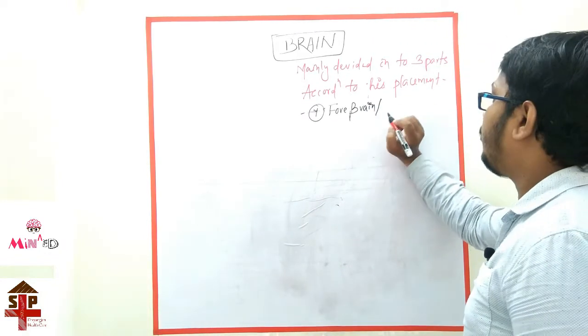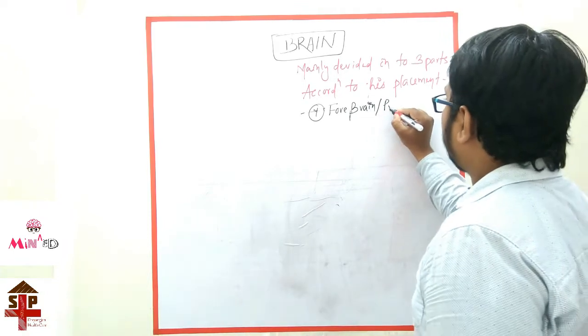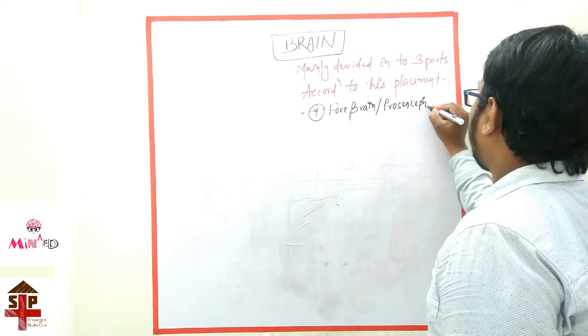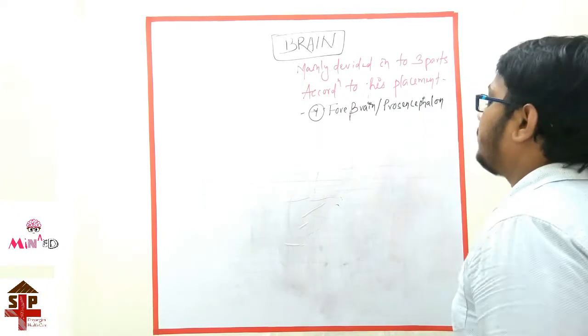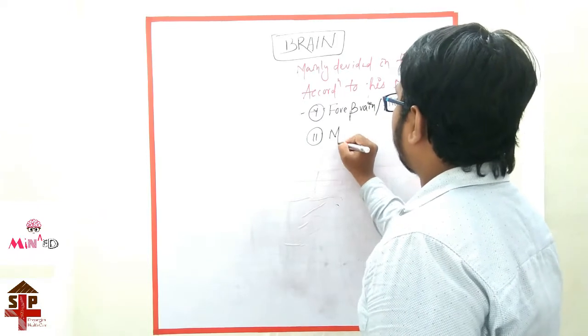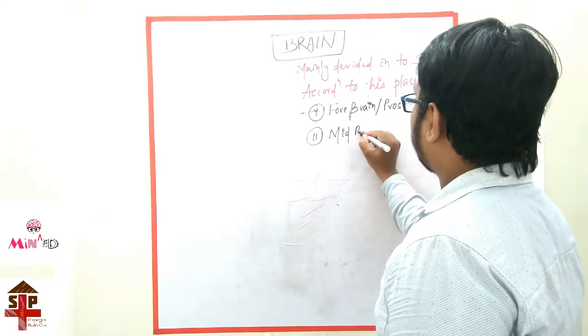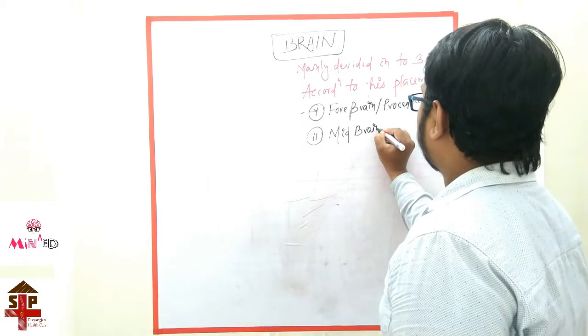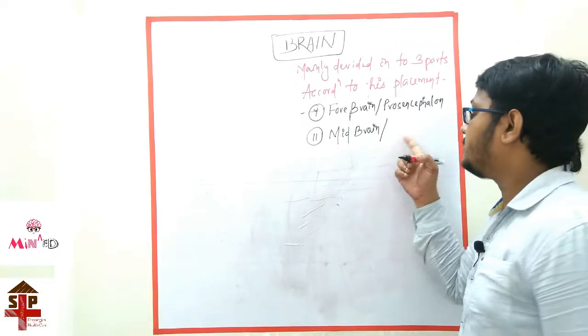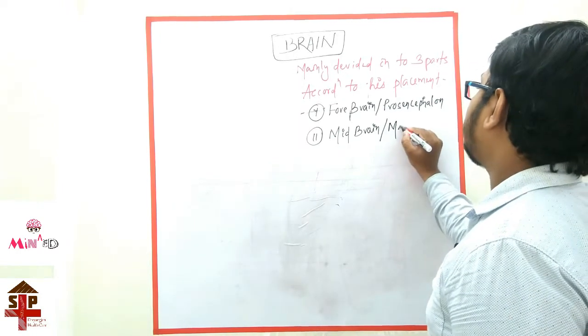The other name of the forebrain is prosencephalon. The second one is the midbrain, or the other name of midbrain is the mesencephalon.